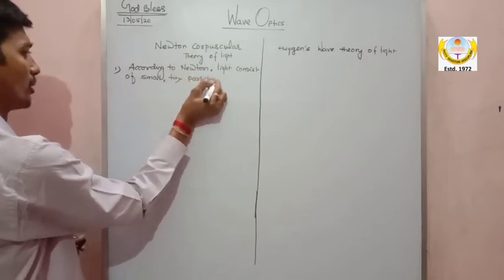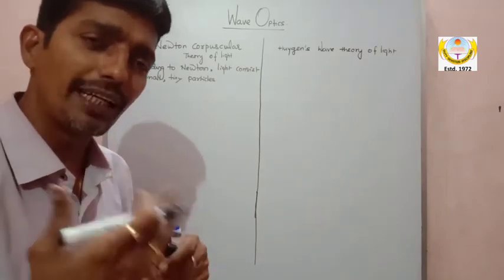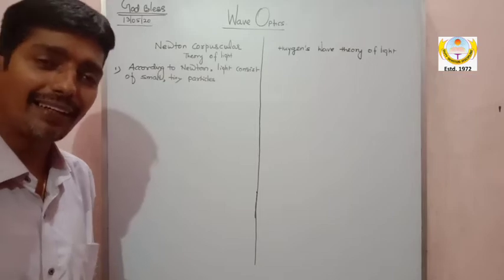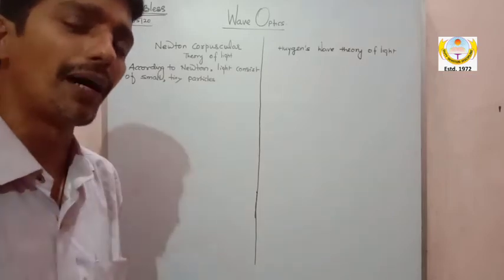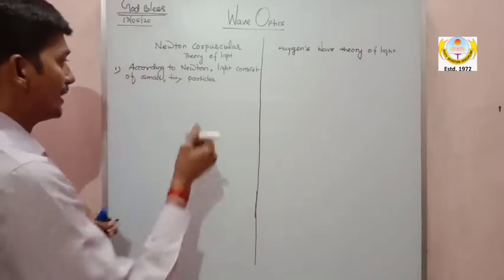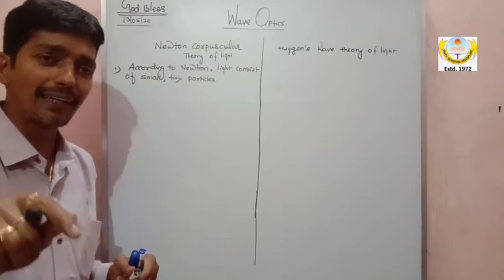See what Newton was thinking about light. In his theory, he proposed that light consists of small tiny particles, and he named these particles corpuscles.